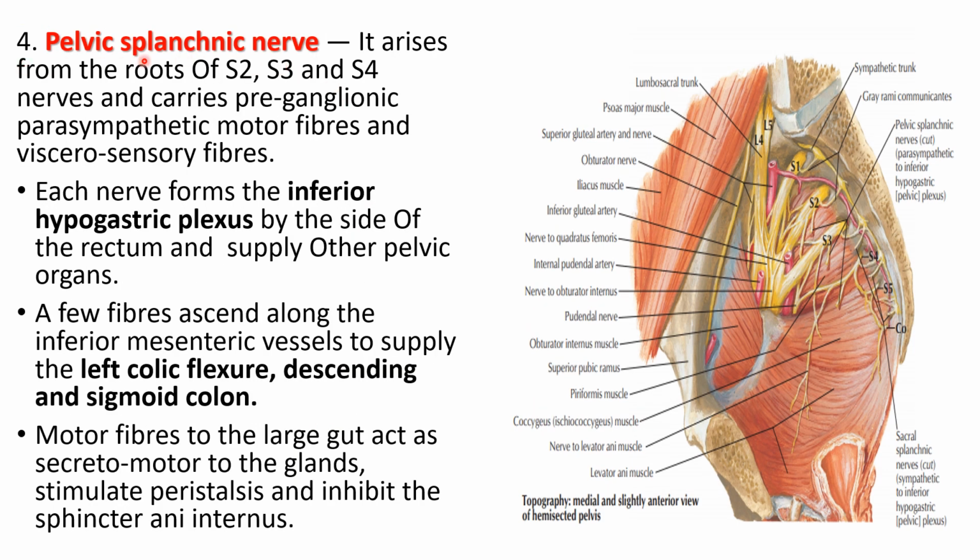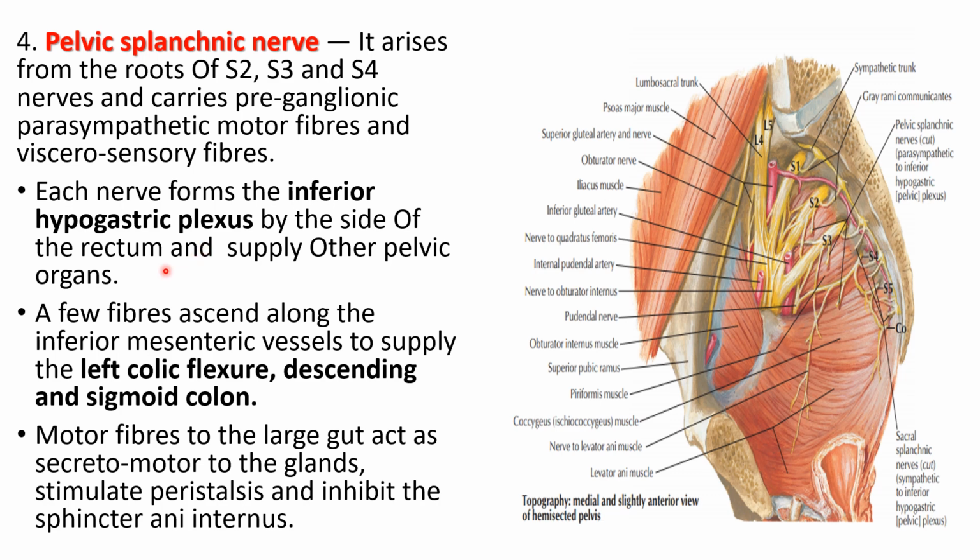Coming to the pelvic splanchnic nerves. These nerves arise from the roots of S2, S3 and S4 and carry preganglionic parasympathetic motor fibers and viscerosensory fibers. Each nerve forms the inferior hypogastric plexus by the side of the rectum and supplies the pelvic organs.